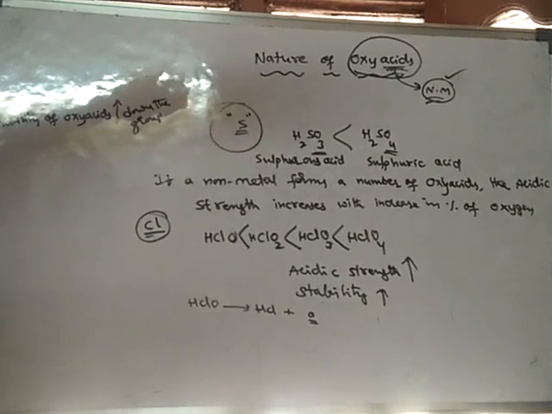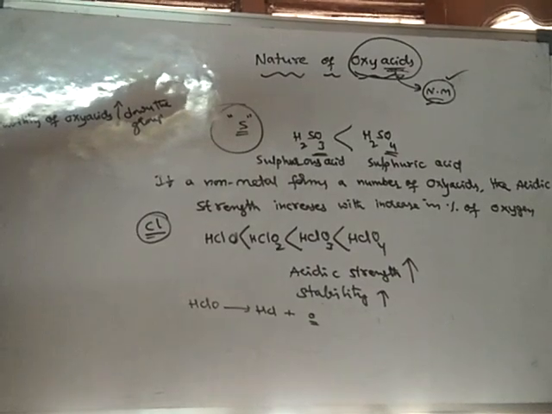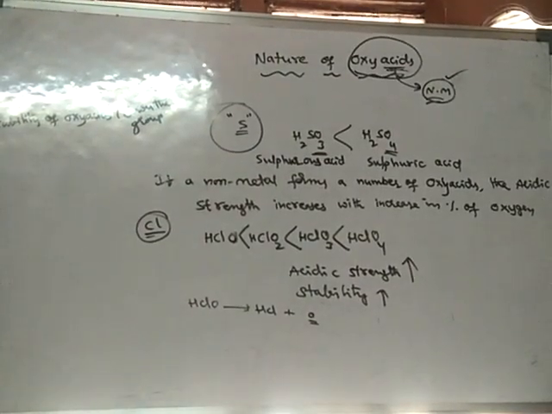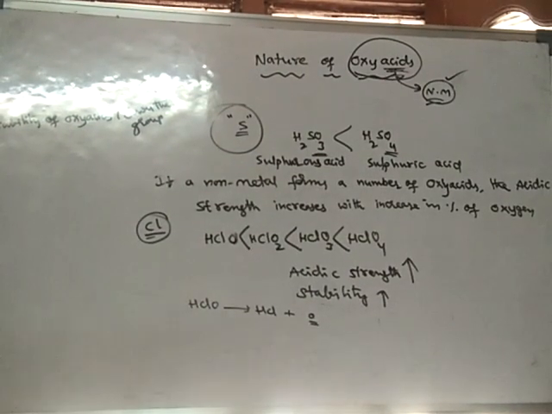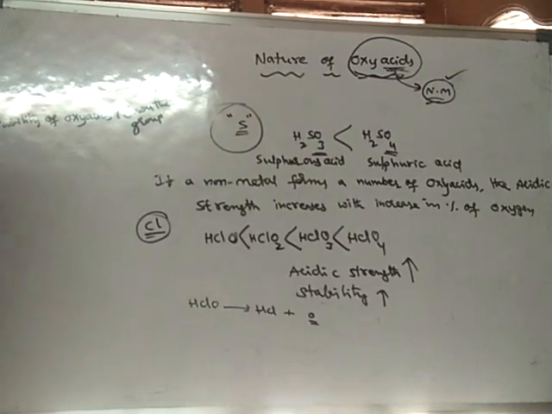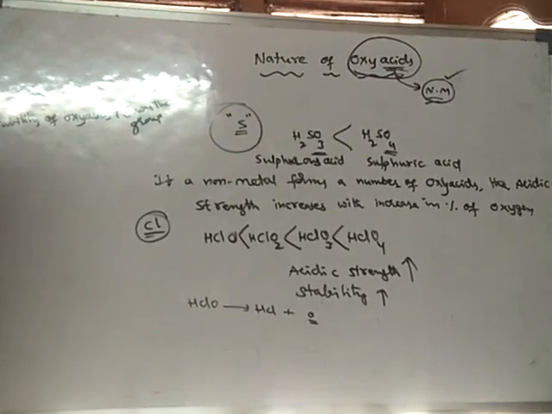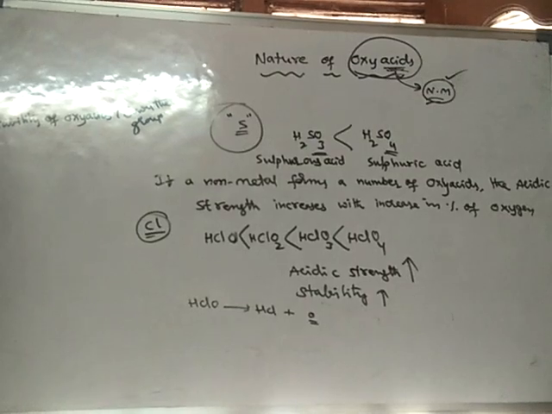Okay, so remember, this is the most important point, and we'll discuss this one later. And one more thing, oxidizing nature also decreases.